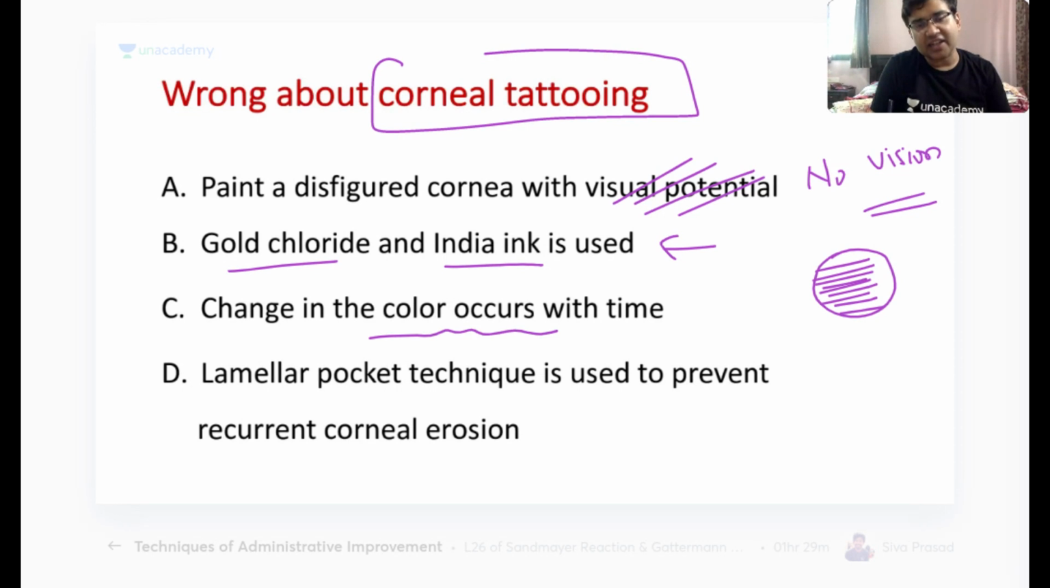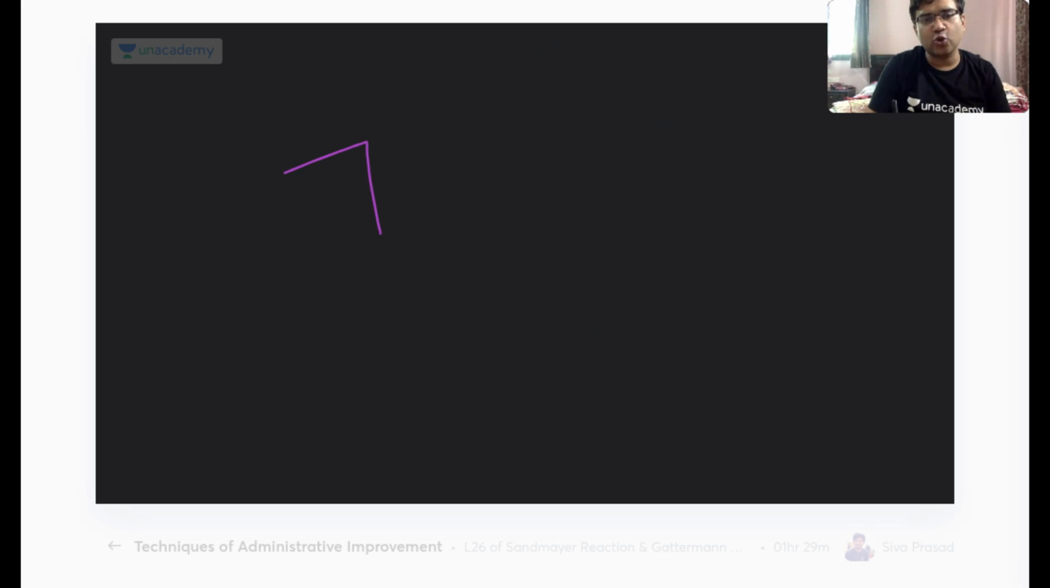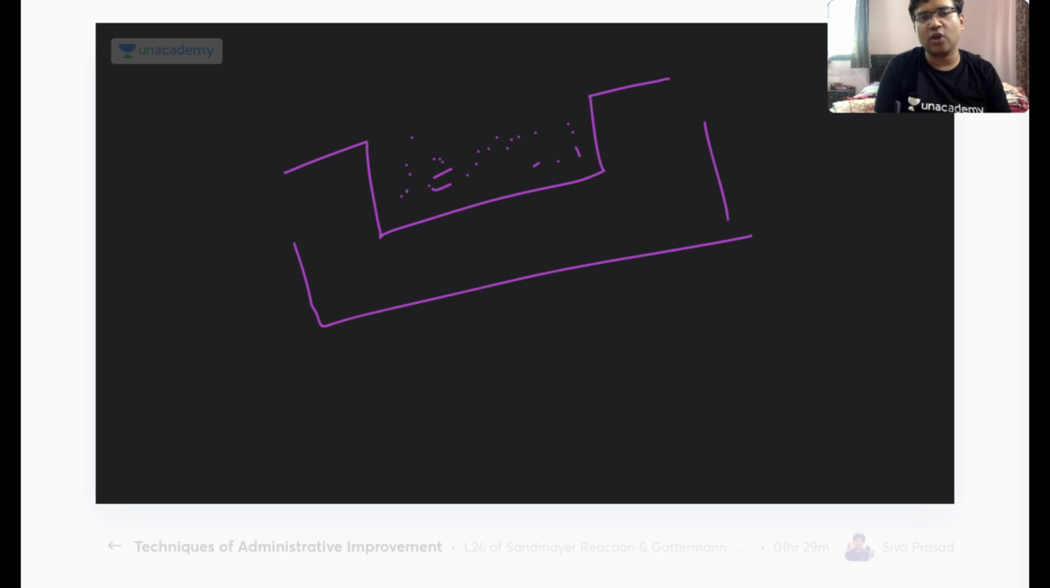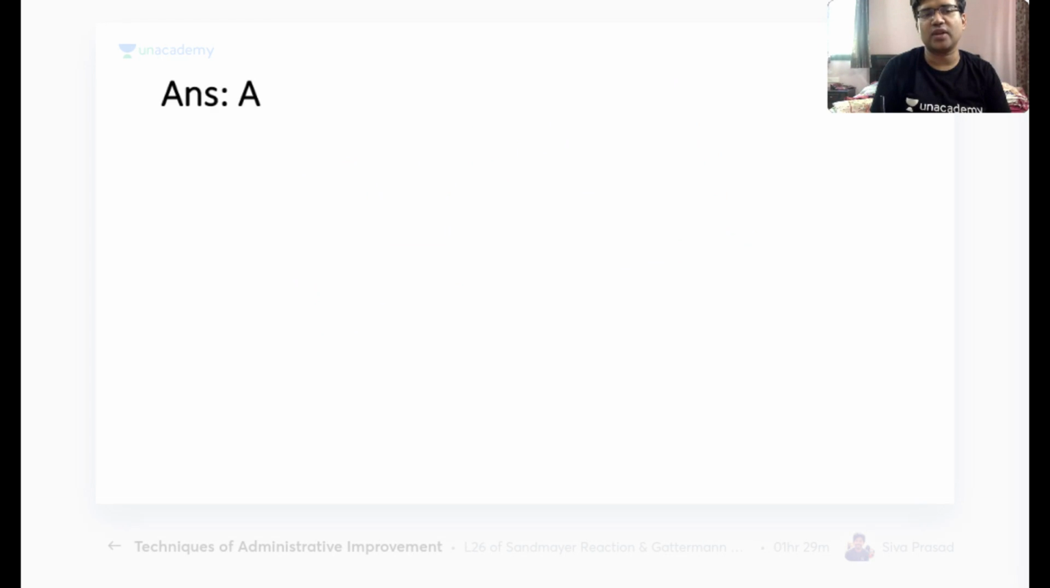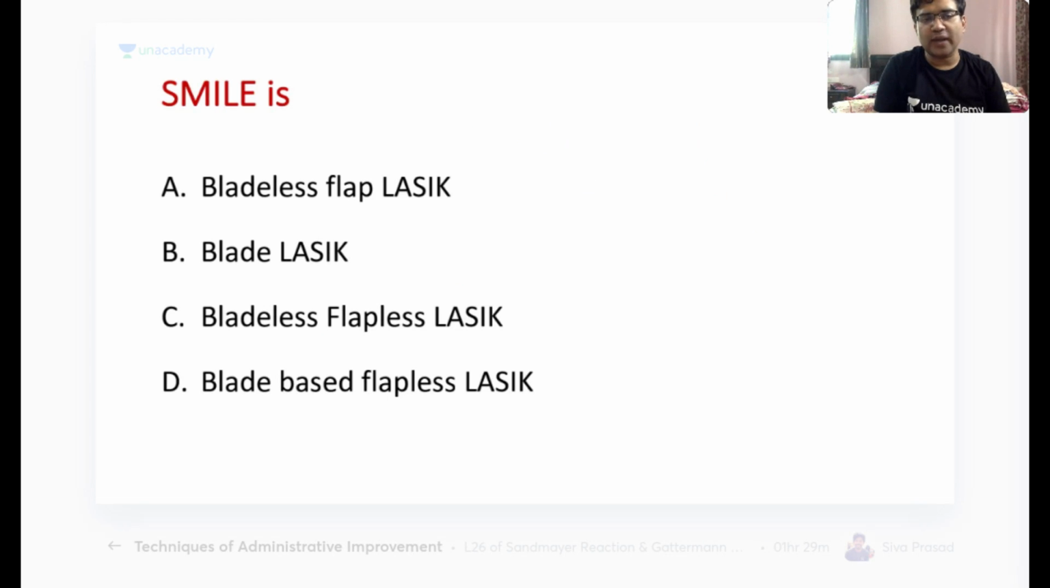So change in the colors occurs with time, a very, very important complication. And the lamellar pocket technique is used to prevent recurrent corneal erosion. What does this mean? You do not have to go into the details. What I do is, in the cornea, I make a pocket, and then I put the dye powder here. I just want to take 5 minutes more. Okay, so I put the dye in this area, and then it stays in the eye and prevents the recurrent corneal erosion as well. Okay, with this I move to my next question.